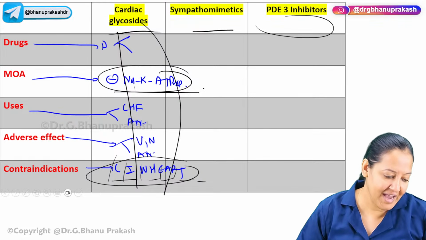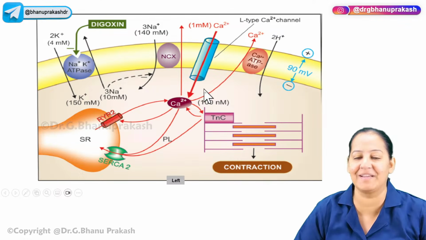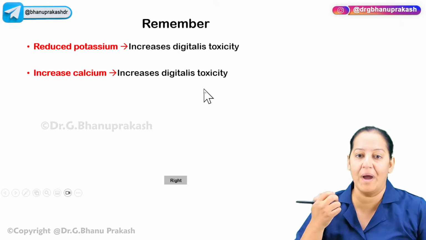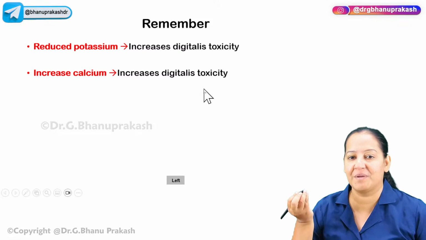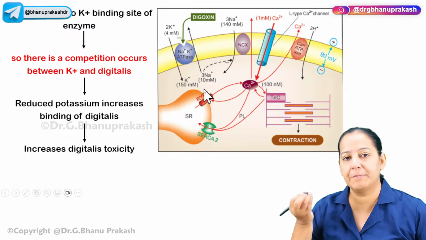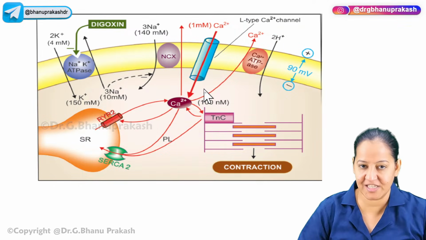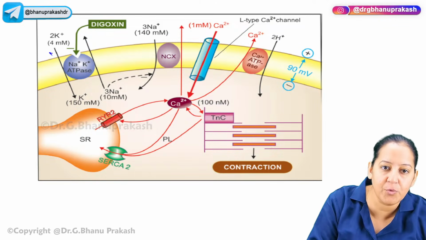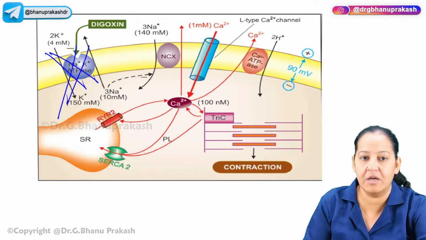Got it? Why hypomagnesemia? Nikki wants to know. Okay Nikki, I was not telling you this point. Let me tell you. Potassium, magnesium, both. So why hypokalemia also? You must ask this also, Nikki. Why hypokalemia? Why hypomagnesemia? I will tell you both. Listen. What is the mechanism of action of digitalis? Nikki, you tell me. Say, ma'am, it is blocking the sodium potassium ATPase transporter. Of course, that is the mechanism of action of digitalis.